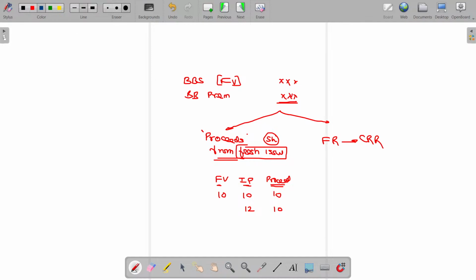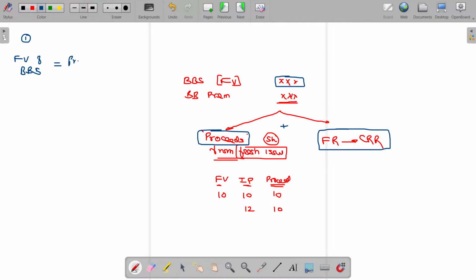Always remember, the amount transferred from free resources to CRR, added to the amount of proceeds, should be equivalent to the nominal value or face value of the buyback shares. This is condition number one. Face value of buyback shares should be equivalent to proceeds and CRR created. Clear? That's all.